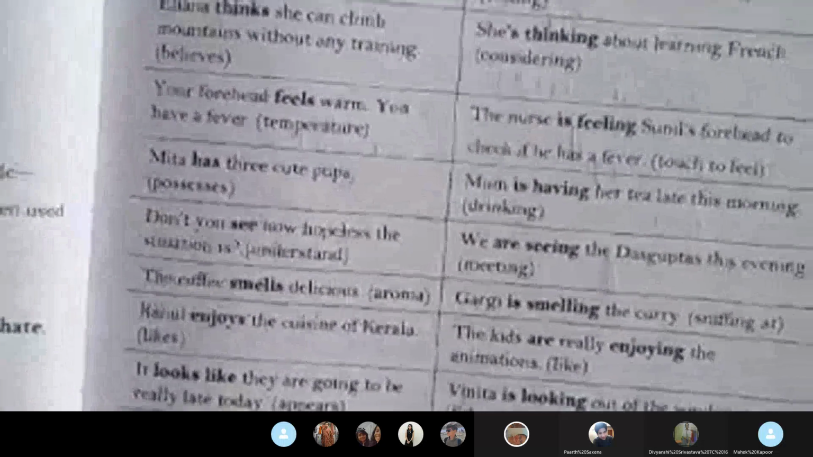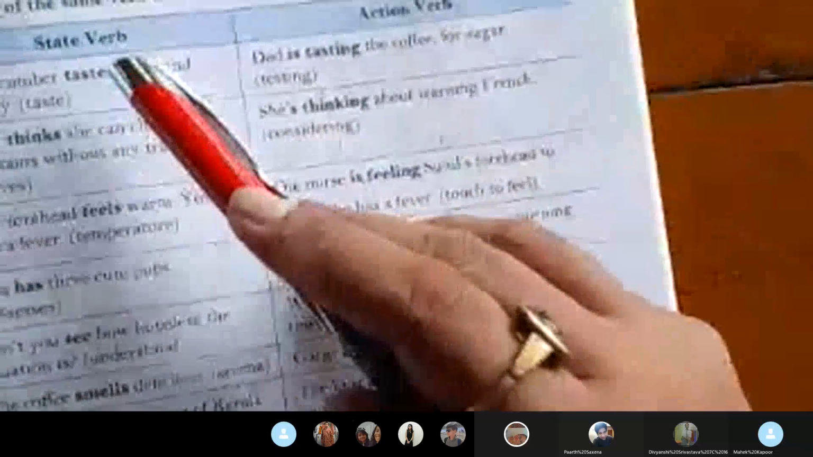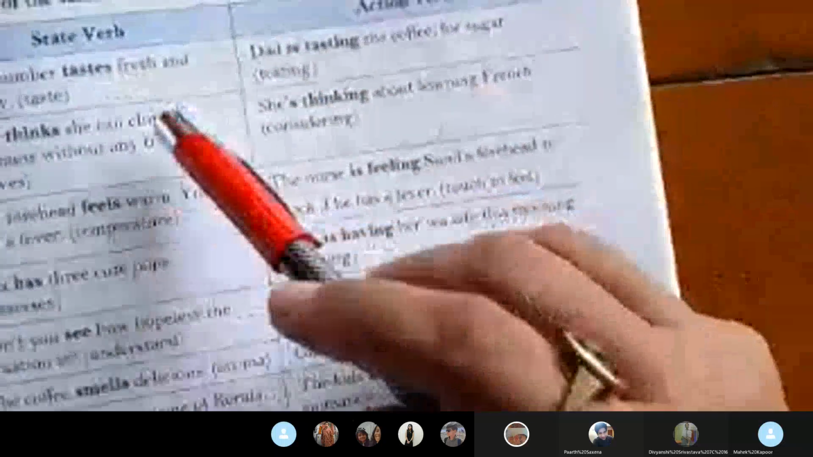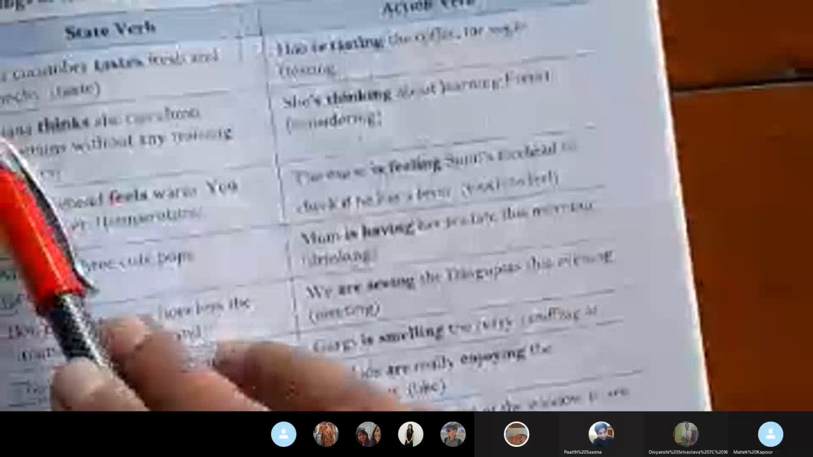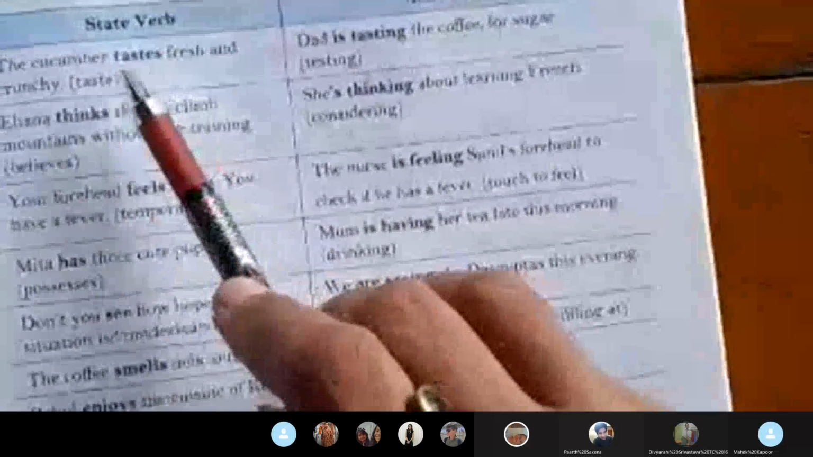Now, some state verbs have both simple and continuous forms. However, the meanings of the same verb in these two contexts are different. I told you, these are the basic words. And though taste has a continuous word like tasting, the word differs in its meaning altogether. Like, see, the cucumber tastes fresh and crunchy.